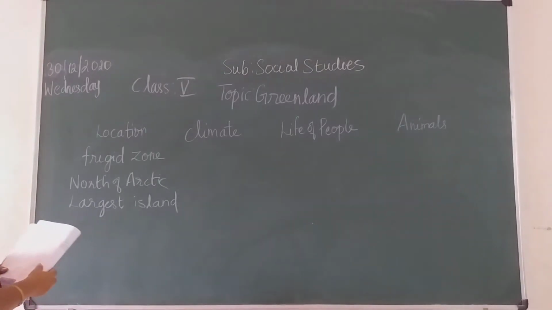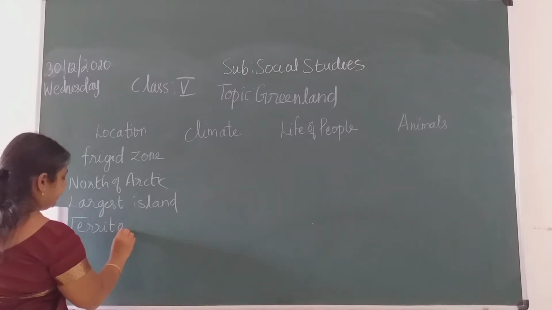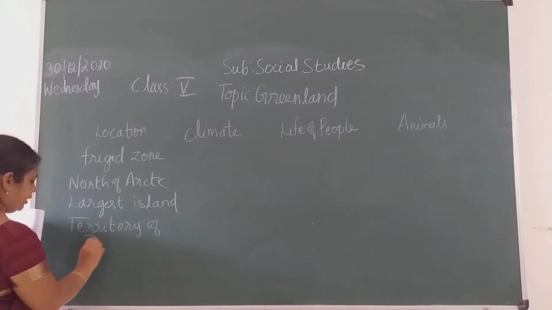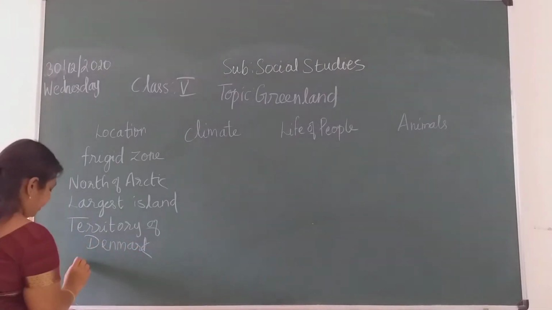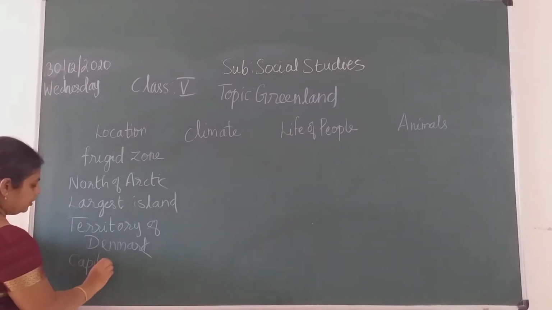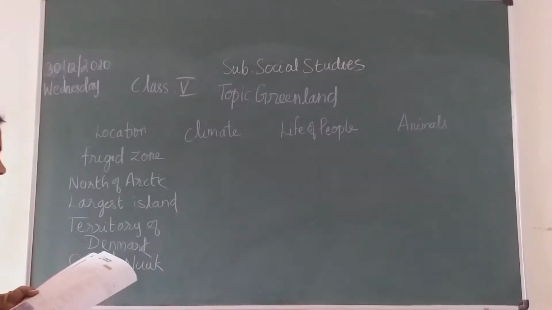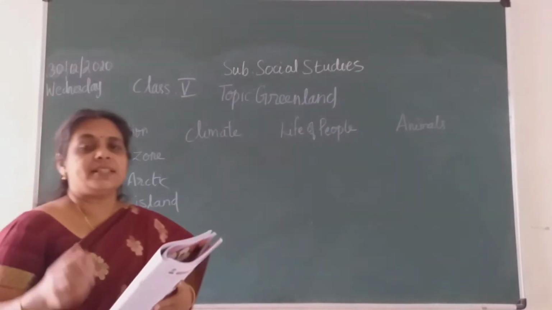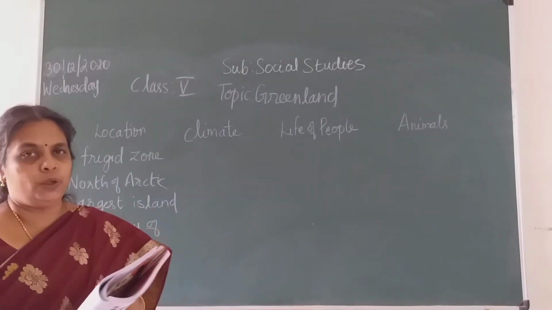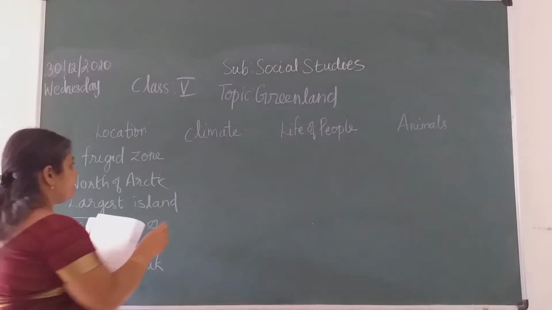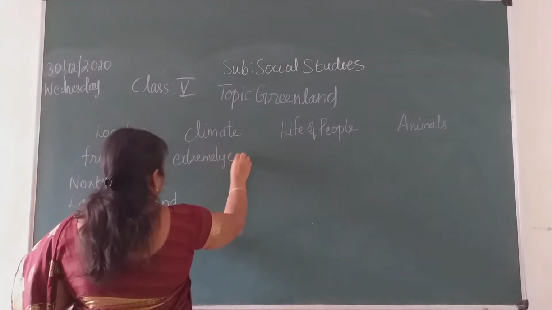And then next one, it was a part of Denmark. Here they have used the word territory of Denmark. And then next one, its capital is Nuuk. Okay, its capital is Nuuk, children. Then coming to the climate, as it is covered with snow throughout the year, it is extremely cold. Extreme cold, children. That's why they have used the word extremely cold.